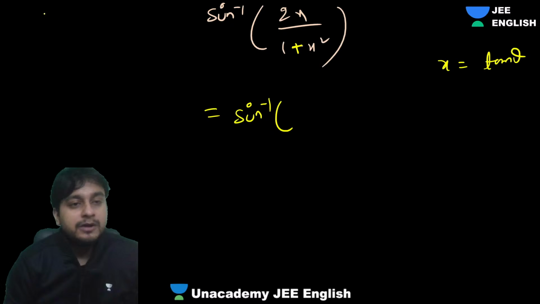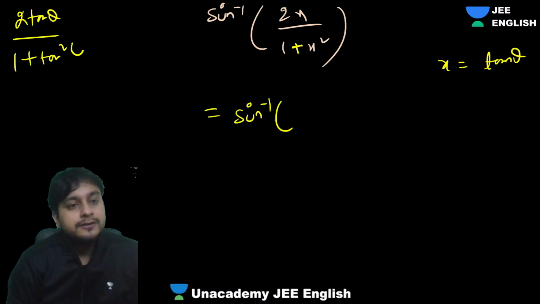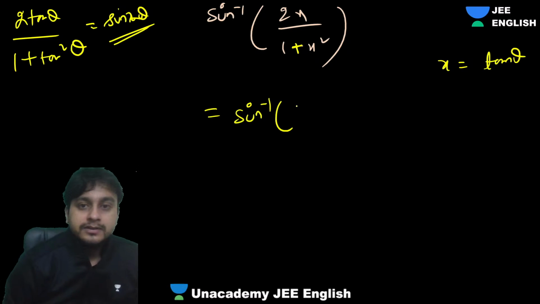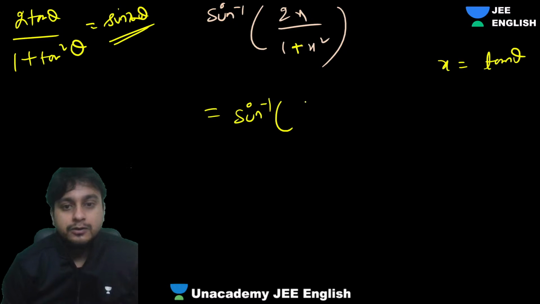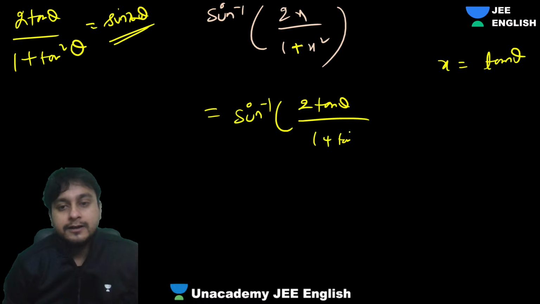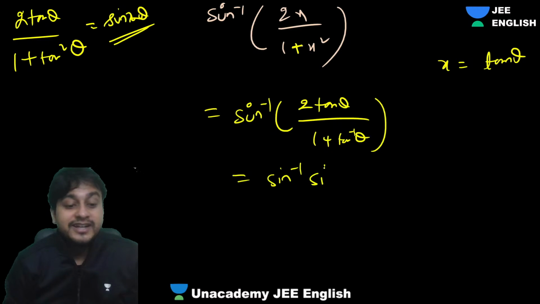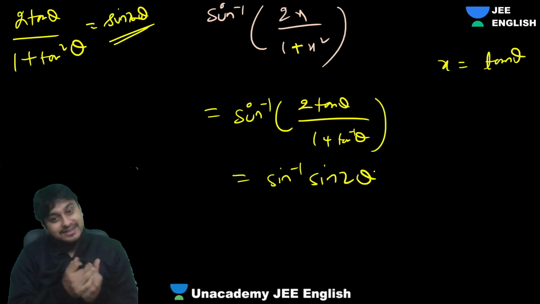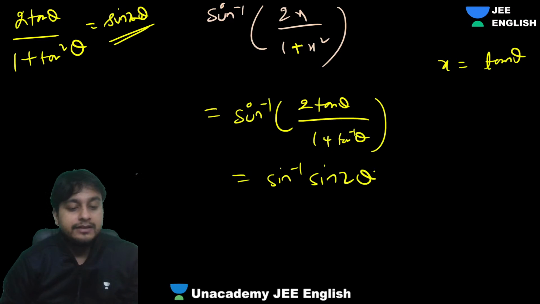Because 2 tan theta upon 1 plus tan square theta is, everyone should know, guys, sine 2 theta. So we get sine inverse of sine 2 theta, but then we will take a step back. We cannot cancel it straight away.